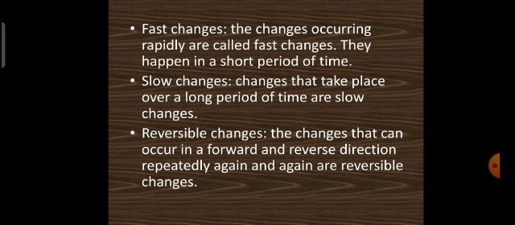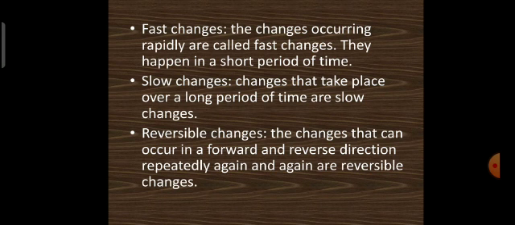Next, fast changes. The changes that occur rapidly are called fast changes and they happen in a short period of time. Example, bursting of firecrackers. Slow changes. Changes that take place over a long period of time are slow changes. For example, growth in case of humans occurs gradually. It is a slow change. Changes in seasons from monsoon to rainy, slow change.